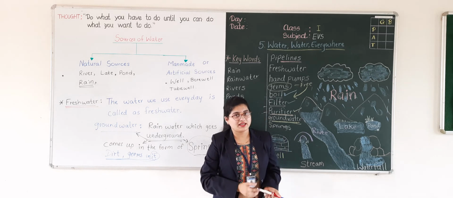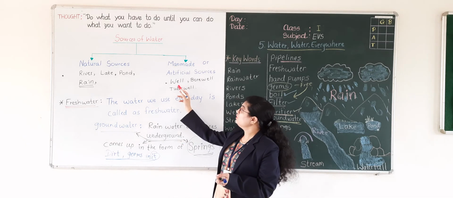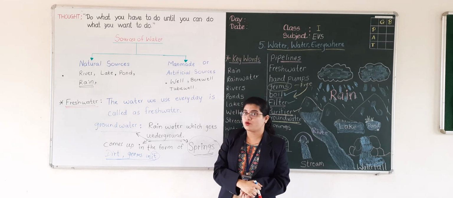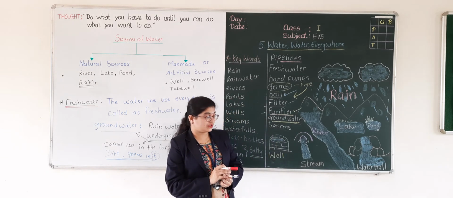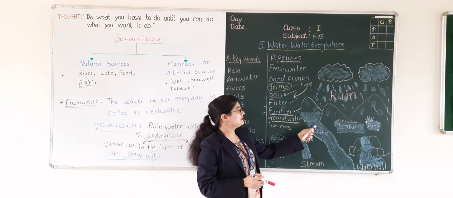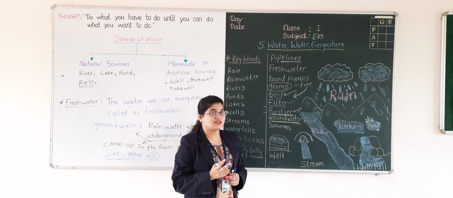But in some areas, people get water easily through these wells, bore wells, tube wells, and also by hand pumps. Understood?